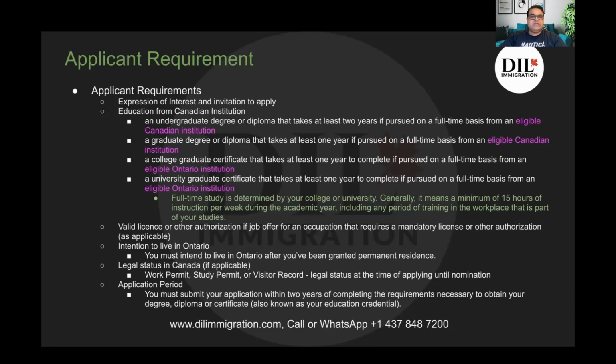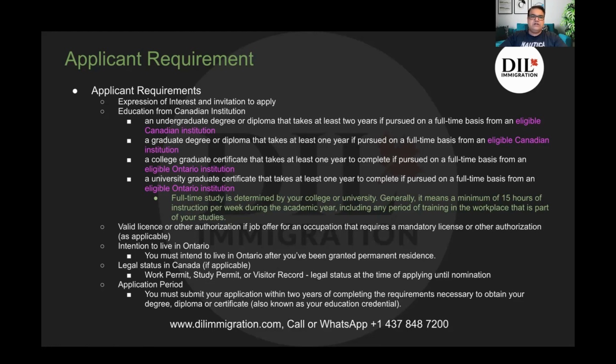The second requirement is education from a Canadian institution. First, it could be an undergraduate degree or a diploma that takes at least 2 years if pursued on a full-time basis from an eligible Canadian institution. Or it could be a graduate degree or diploma that takes at least 1 year if pursued on a full-time basis from an eligible Canadian institution. Or it could be a graduate certificate, from a college or a university, that takes at least 1 year to complete if pursued on a full-time basis from an eligible Ontario institution.